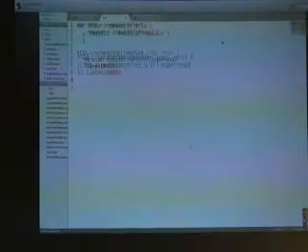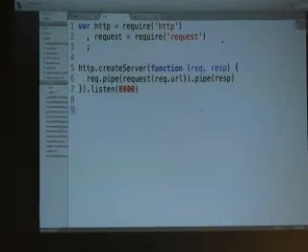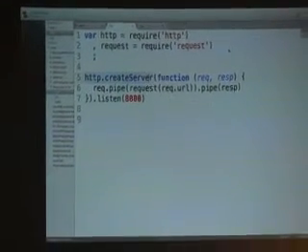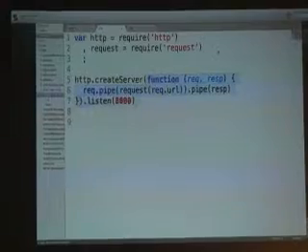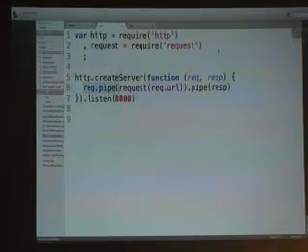Okay, so here's a little bit of code. This is a full HTTP proxy. We create an HTTP server, we give it this callback here with the request and response object. We take the request object, we pipe it to this request library here, which is a high-level HTTP client.